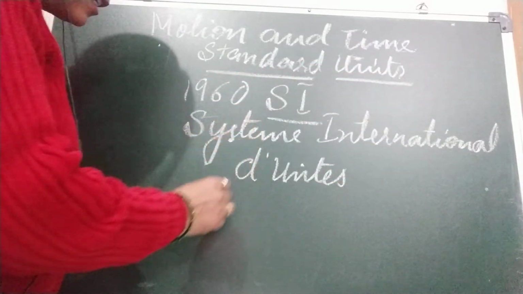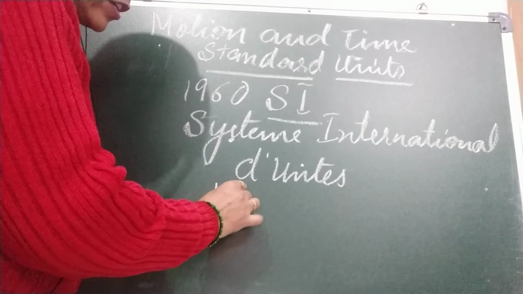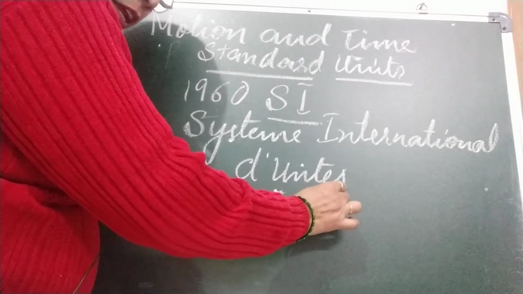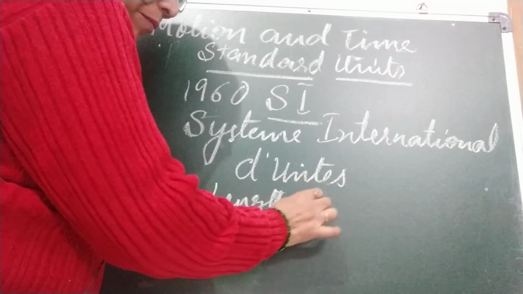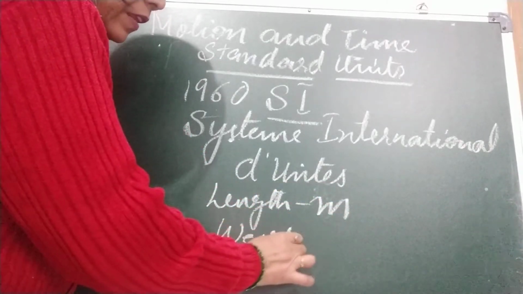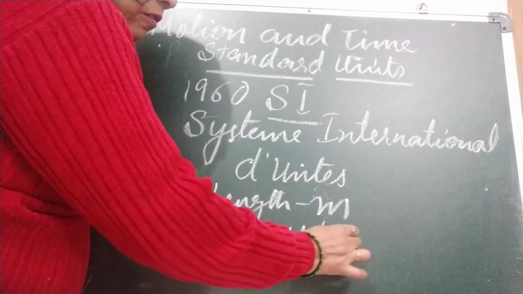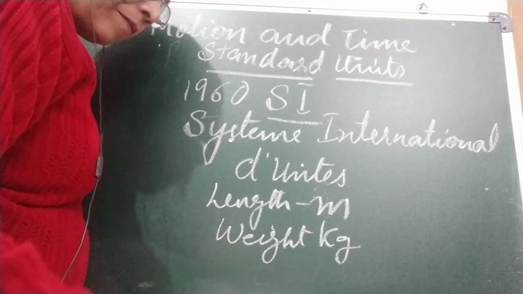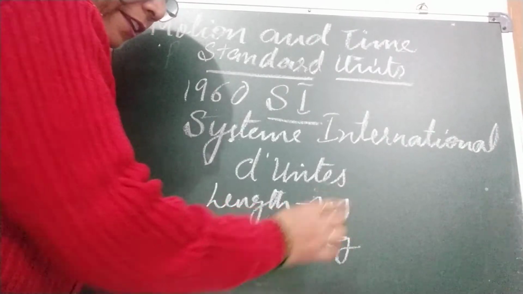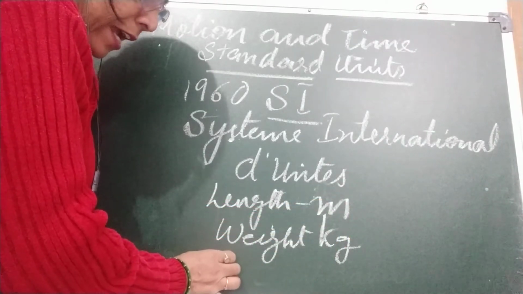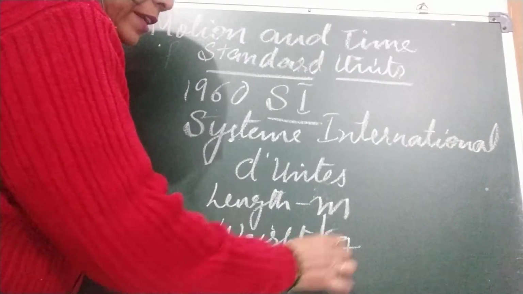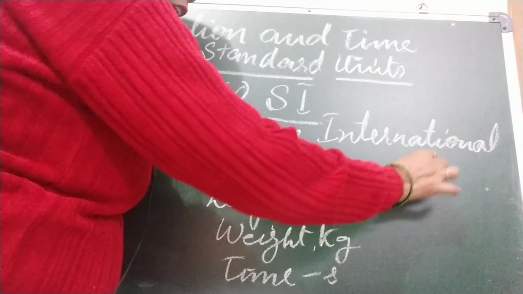In the SI system, length is measured in meters. Weight is measured in kilogram, and this is always written with small letters. And time, seconds; temperature, Kelvin.